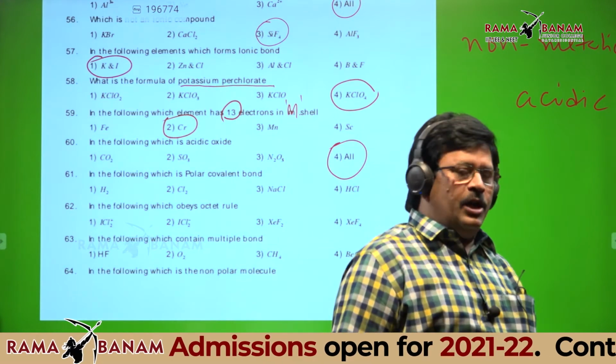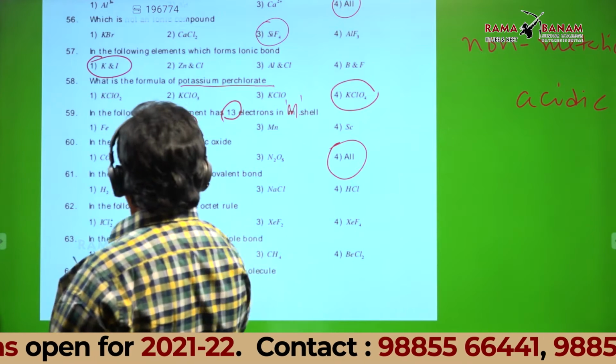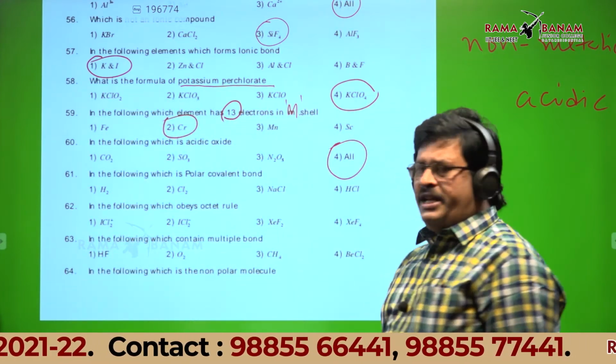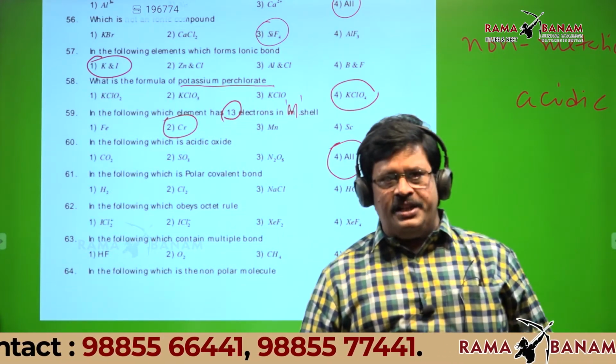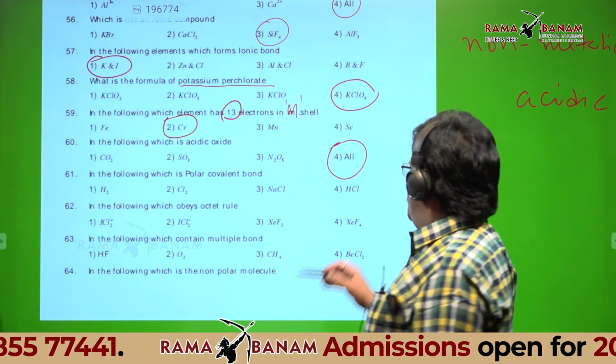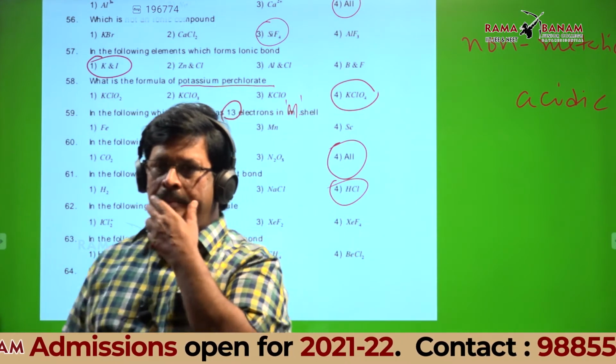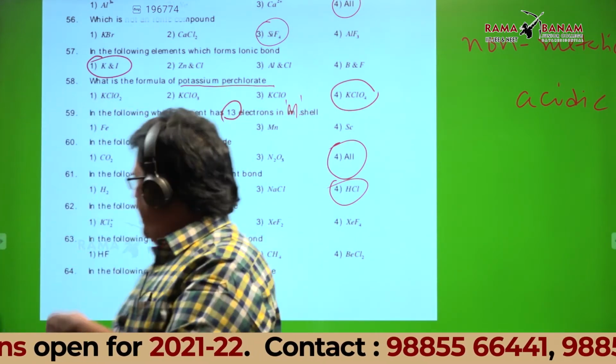The covalent bond formed between two different atoms, with different electronegativity. So H2 is not, Cl2 is not. Is NaCl polar covalent? So the answer is the fourth one. Any doubt? No, sir.